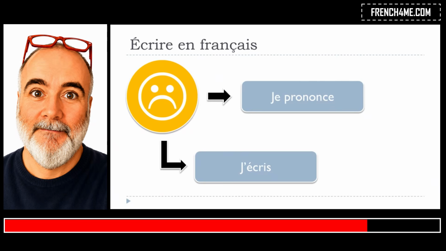Because of course you will have some connections between what you pronounce and what you write, but there are many things that we will have to write and we won't pronounce.